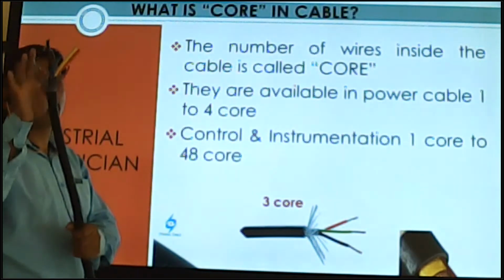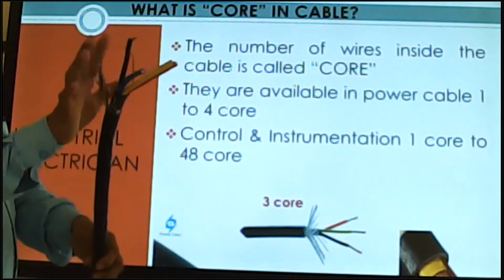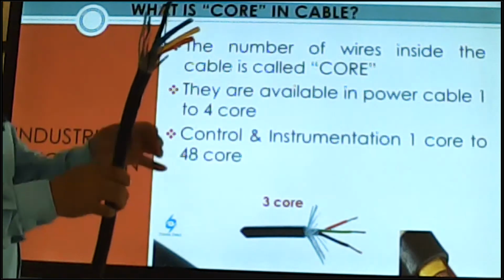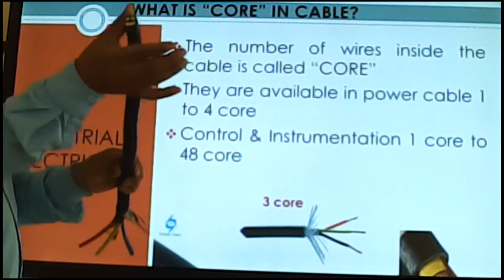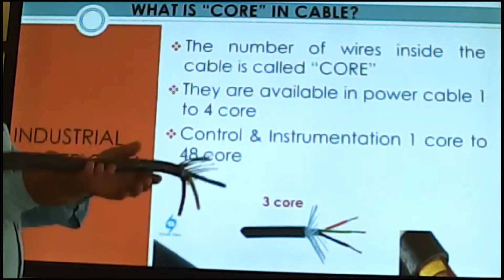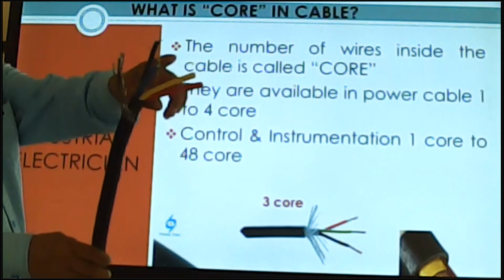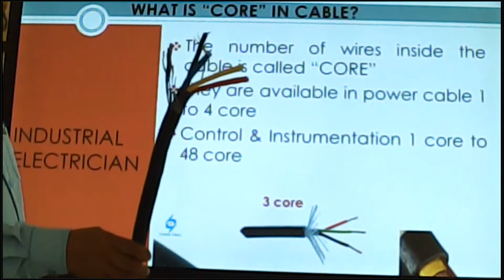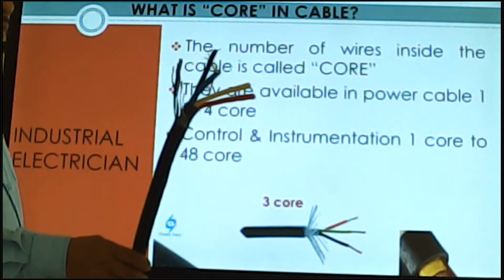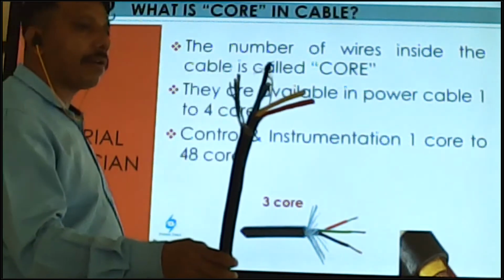This is the core. Okay, so this is one solid cable, but this is a core, a four core cable, 1 2 3 4, four core cable. You can be clear about this one.